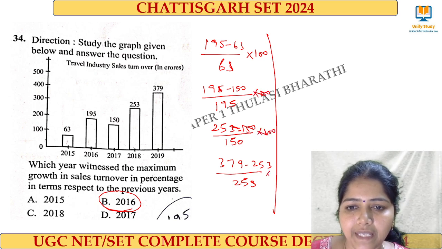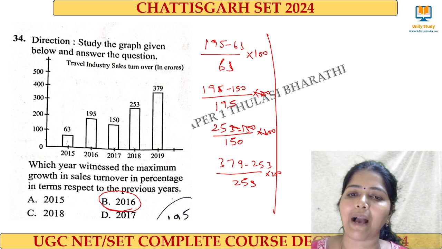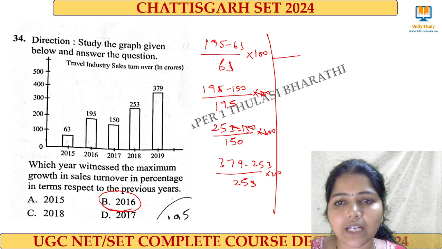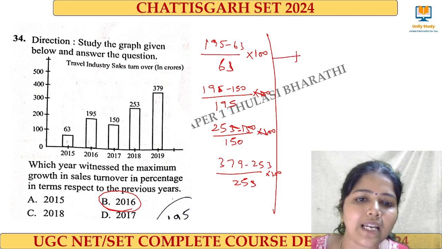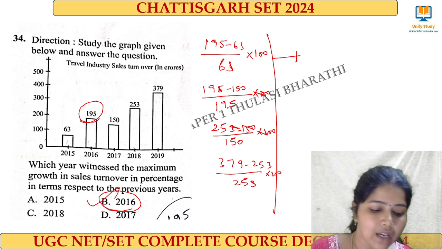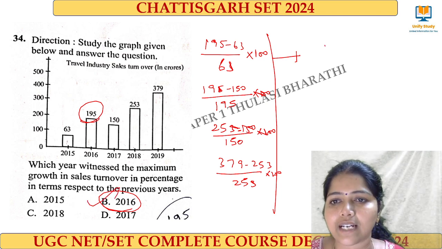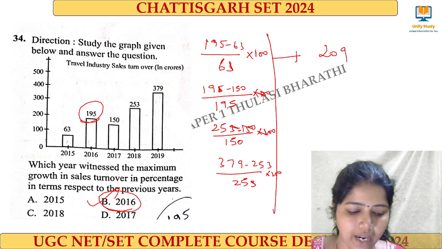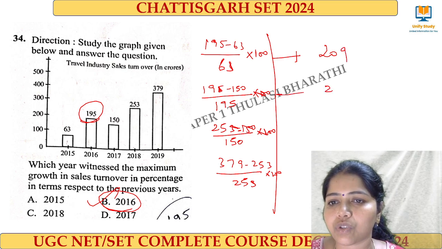Okay. Yes. So with this one, the maximum growth is there for this year, between 2015 and 16, right? So 16 is where the maximum growth is attained. We can just go with the answer 2016. If we calculate here, it comes around to 209 and this comes around to 23%.